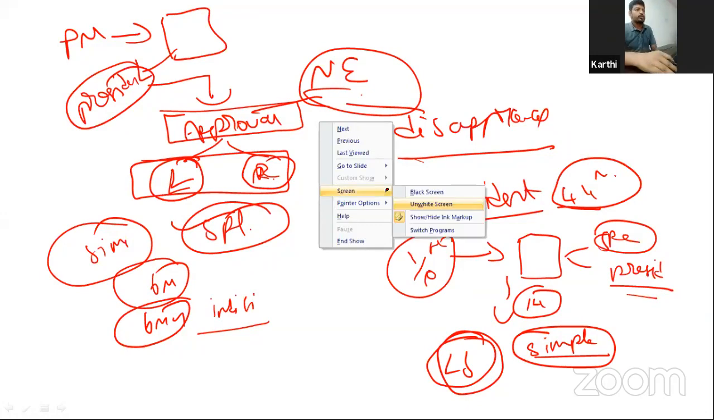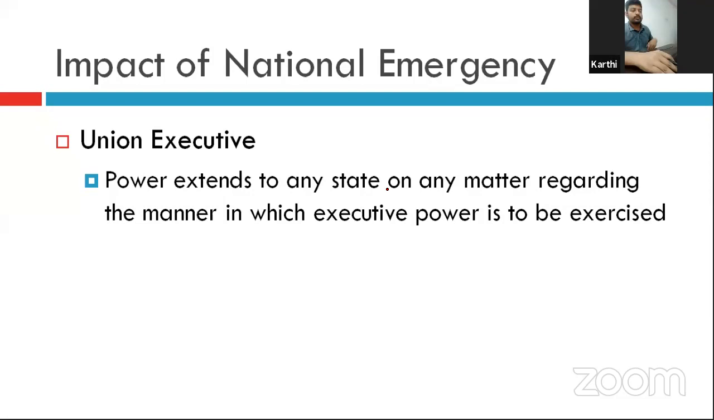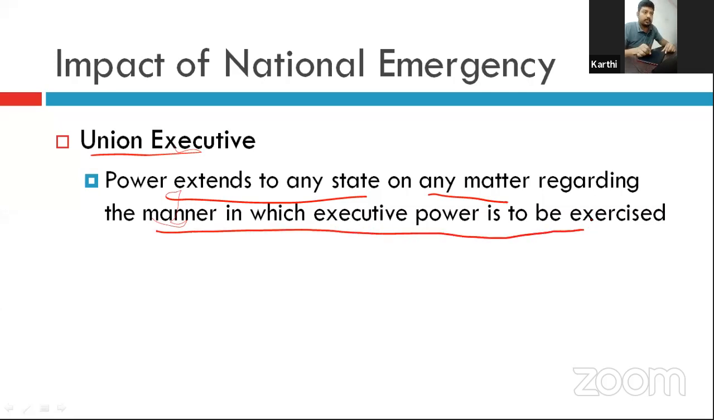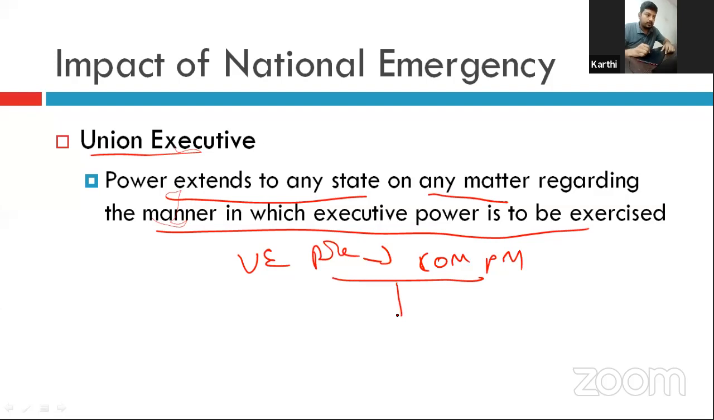So now we will see the impact of the national emergency. What impact will it have? First, we will start with the union executive. The power extends to any state on any matter regarding the manner in which the executive power is to be exercised. That is, the union executive, the President acting on the advice of the Council of Ministers headed by the Prime Minister, will have power extending to all state governments, for any matter.